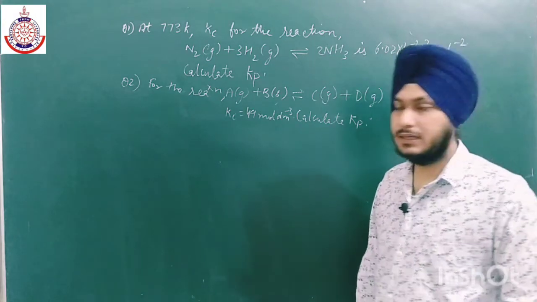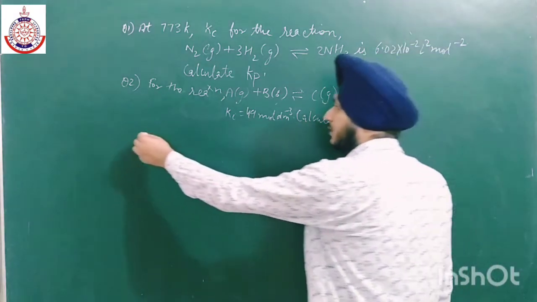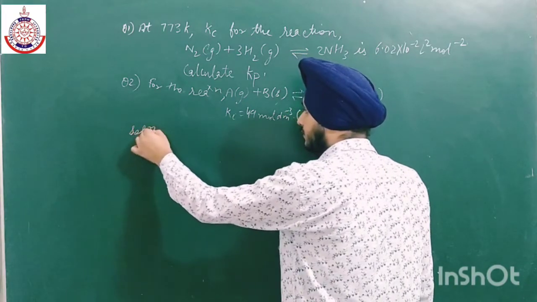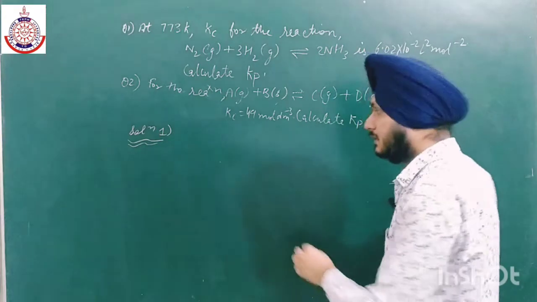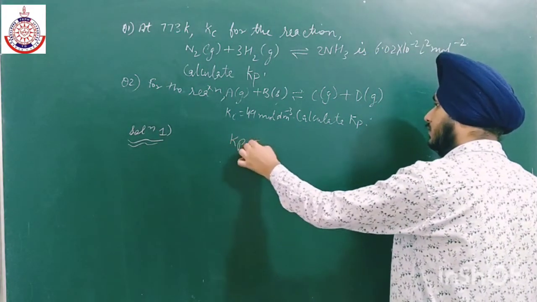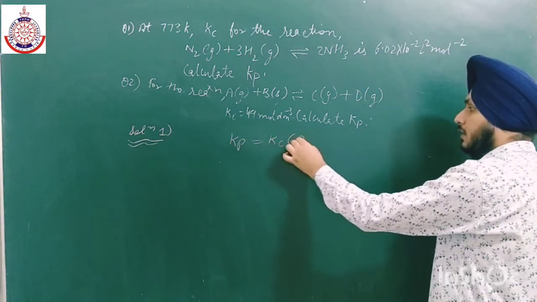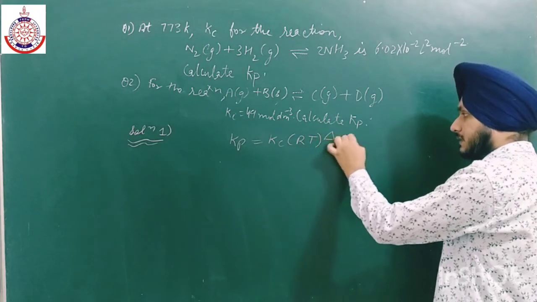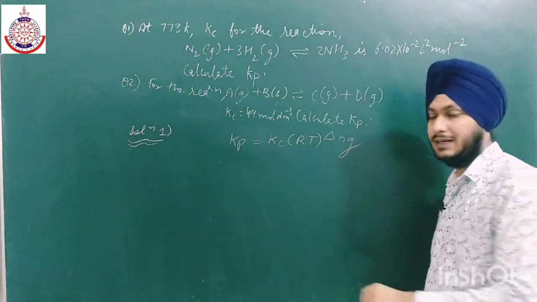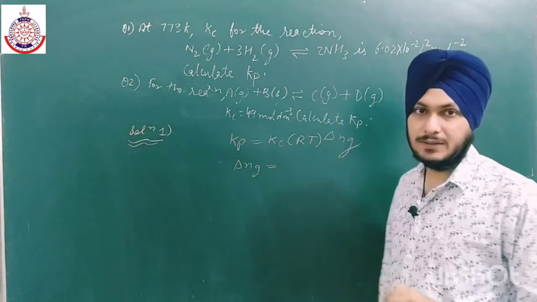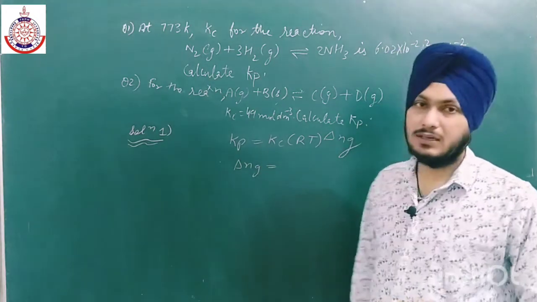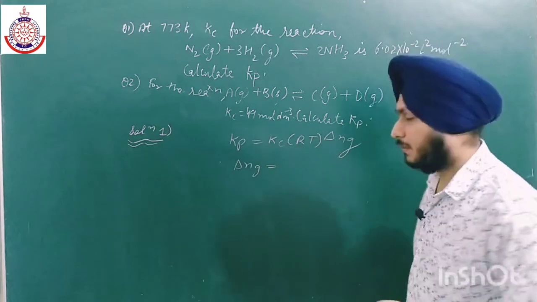So the solution: we have already derived the relation that Kp is equal to Kc into RT to the power delta Ng. Firstly we have to calculate delta Ng. Delta Ng is the difference between the number of moles of product minus the number of moles of reactant.